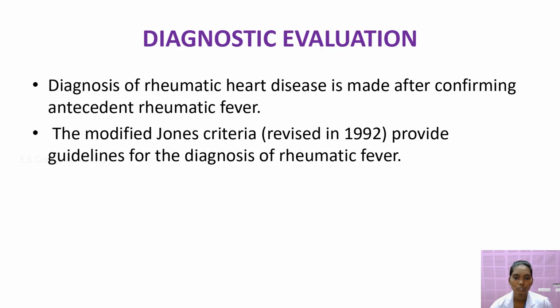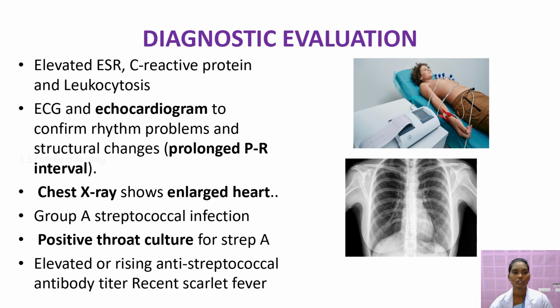Next, the modified Jones criteria, revised in the year 1992, provide guidelines for the diagnosis of rheumatic fever. So next we'll move on to other investigations. If we do the blood investigation, an elevated ESR count will be there. And next is the ECG and echocardiogram.